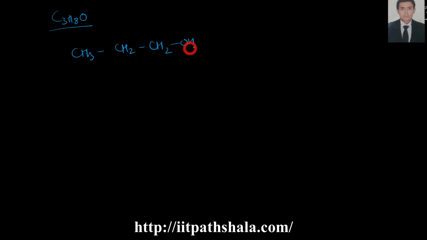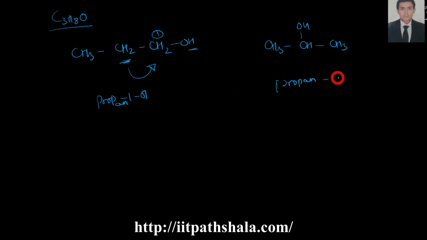I've positioned my OH group at the first carbon itself, and I can position it in the middle also. CH3CHOHCH3, moving the hydrogen from the second carbon to the first carbon, giving it a terminal methyl group. Okay, so this is prop-1-ol, propan-1-ol. This is propan-2-ol, because of the difference in position of your OH group.